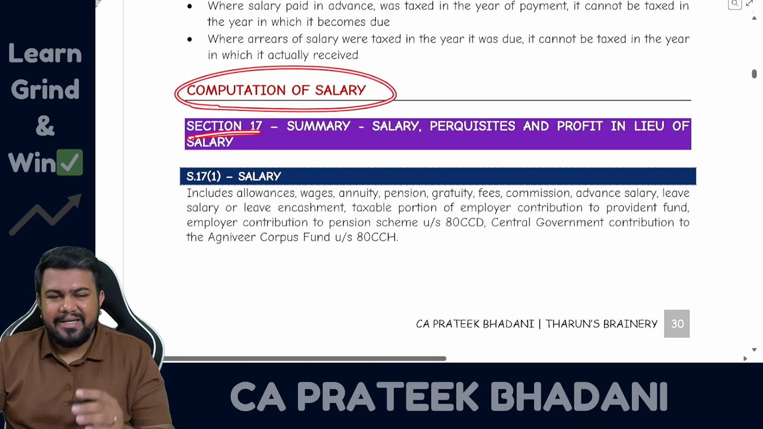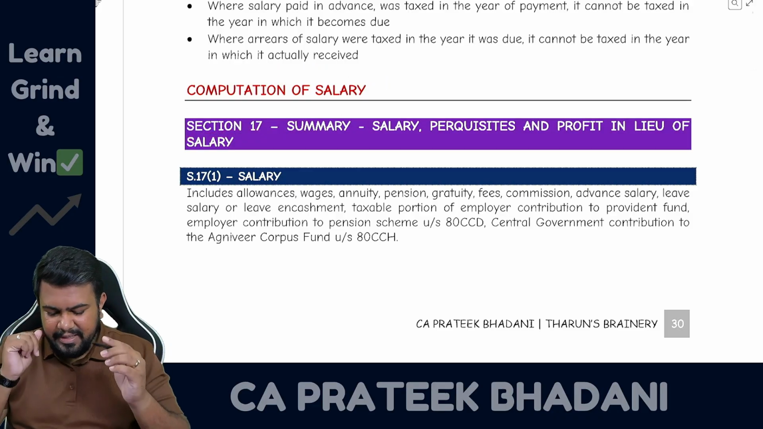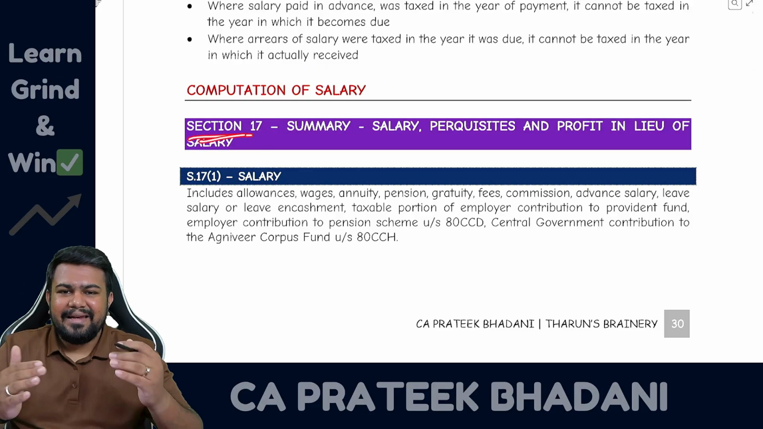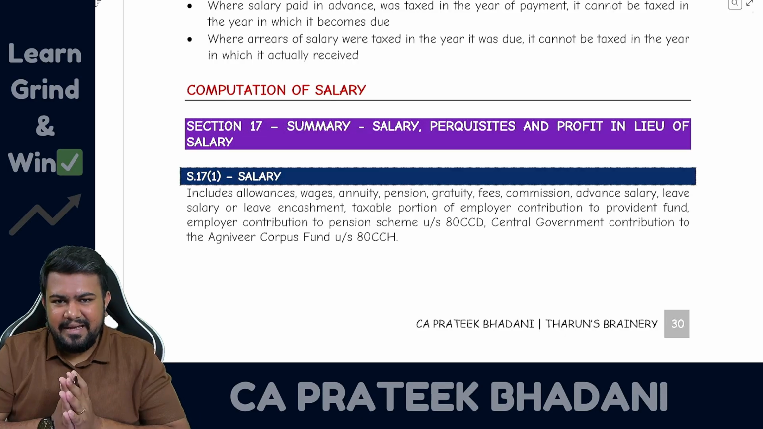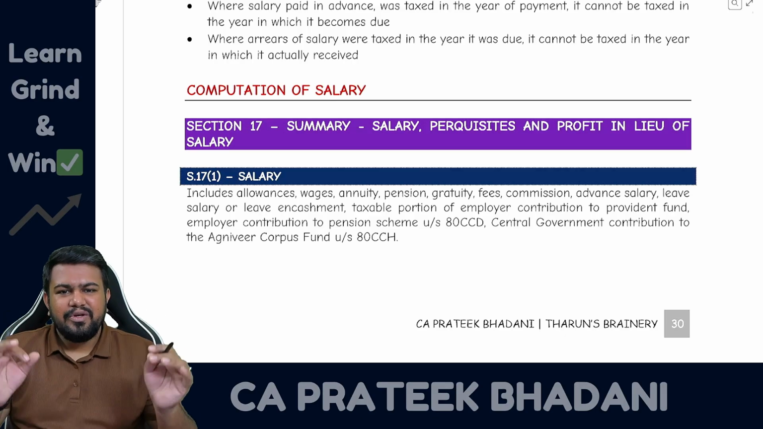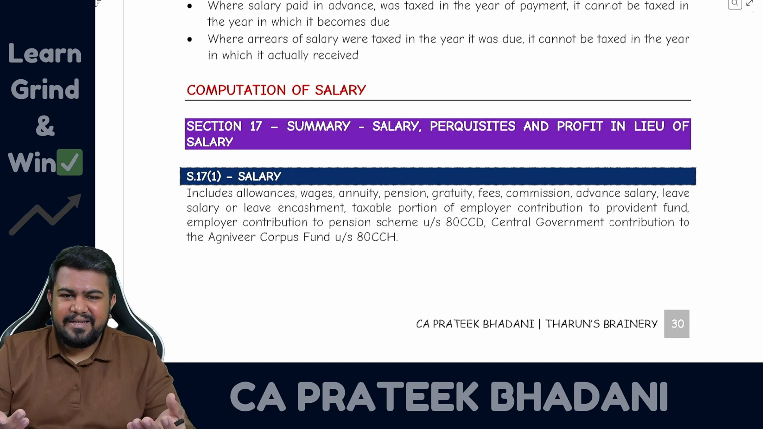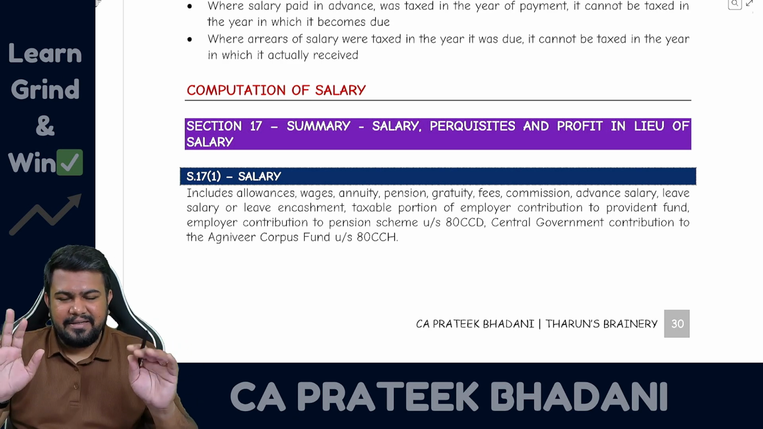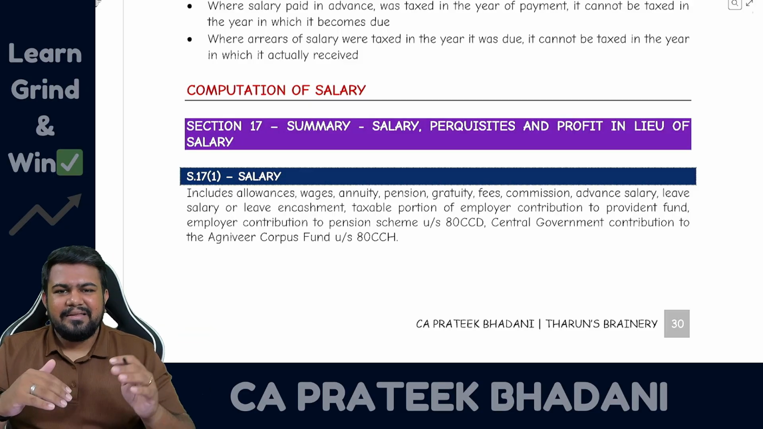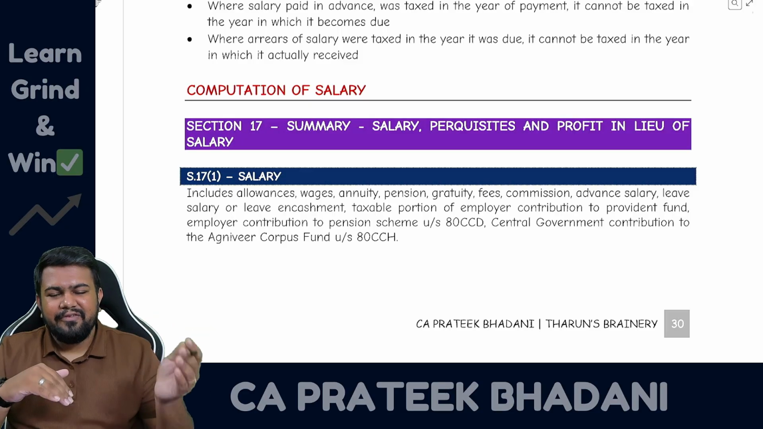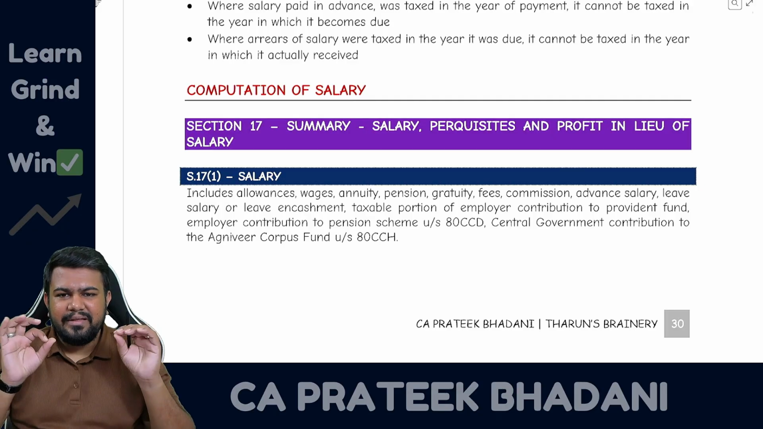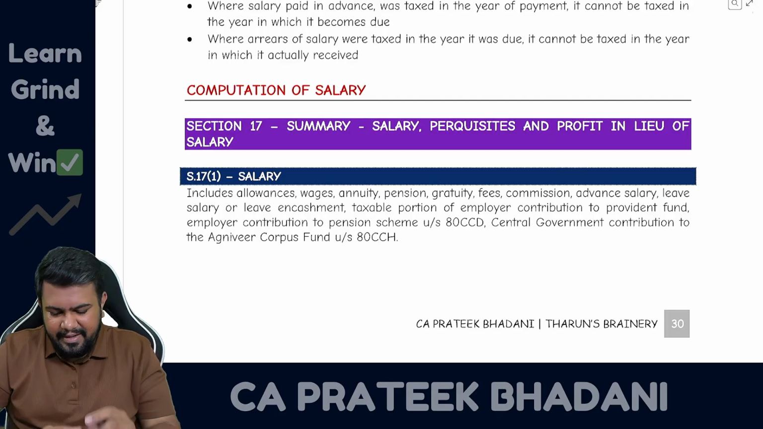Section 17 is the computation section, but before that let us learn what is included in the salary head of income. In the salary head of income there is no specific format. You should just know what is taxable under salary and what is not taxable under salary. Whatever is taxable you add it, whatever is not taxable you ignore it, then you will get the total salary income. From that you reduce the section 16 deductions, and finally you will get the income from the salary head. Well, it is very simple.